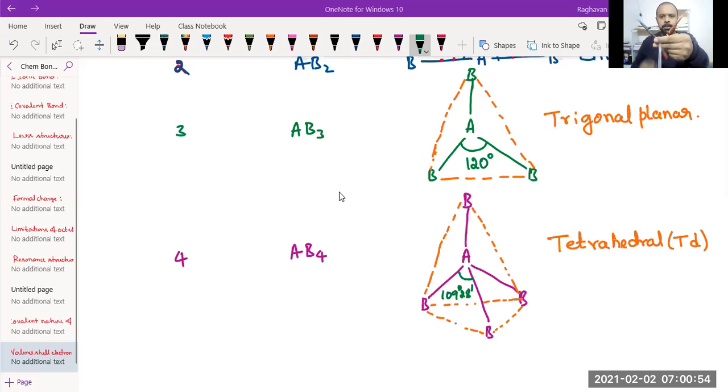These two pencils represent the perpendicular plane. So two pens are in one plane, representing two bond pairs, and these other two are perpendicular.